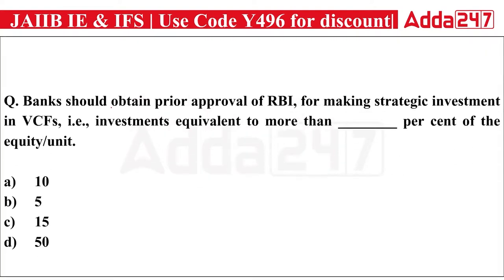The next question: a bank should obtain prior approval of RBI for making a strategic investment in venture capital funds, investment equivalent to more than dash percent of the equity per unit. So a bank should obtain the prior approval of RBI for making a strategic investment in venture capital. Is it 10%, 5%, 15%, or 50%?